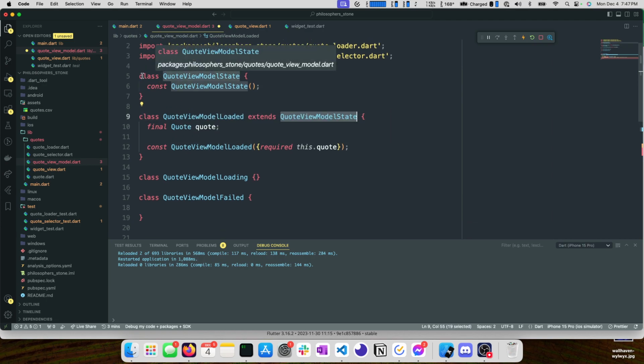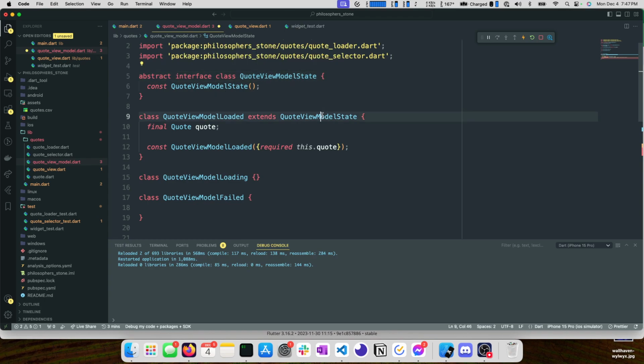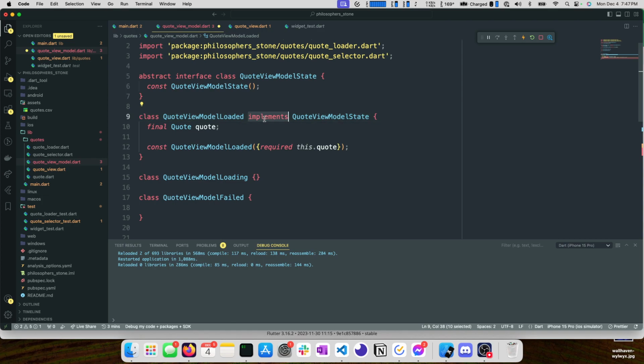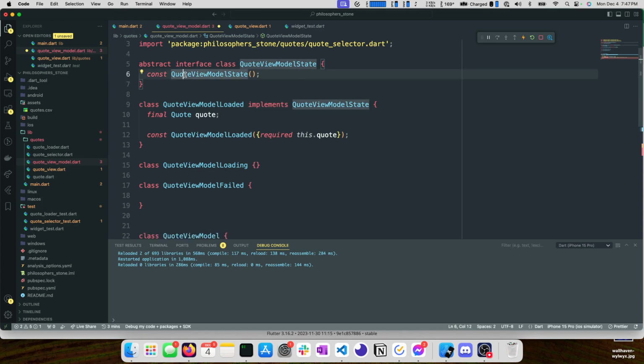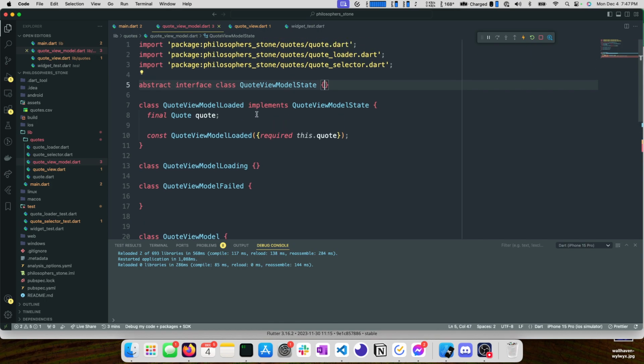Another option would be that we could do an abstract interface class. Let's try this. And instead of that, we can do implements. And in theory, we don't need this anymore. We don't. Fantastic. So let's take this approach. This is a little cleaner and a little newer, so let's stick with the newest.